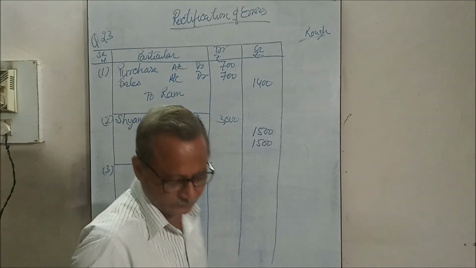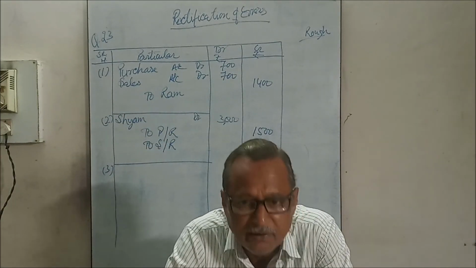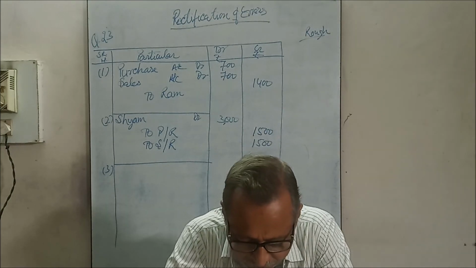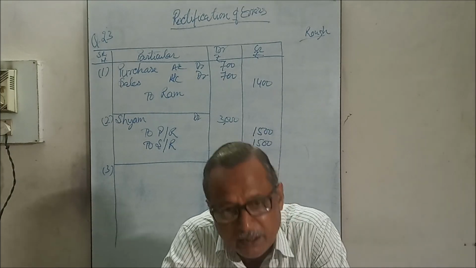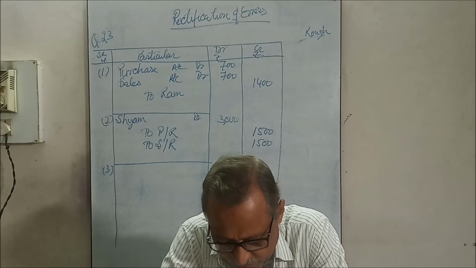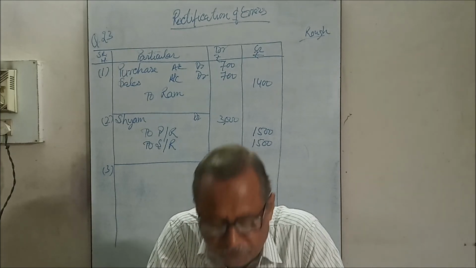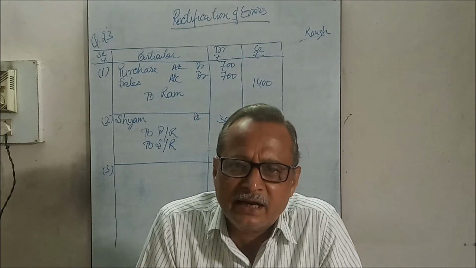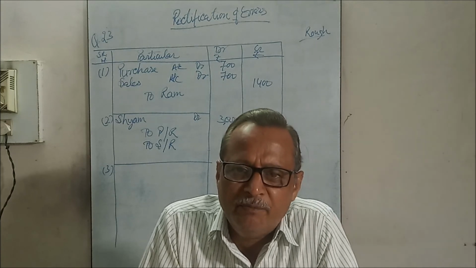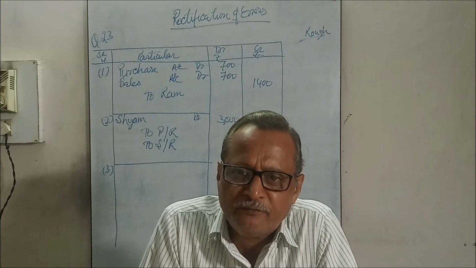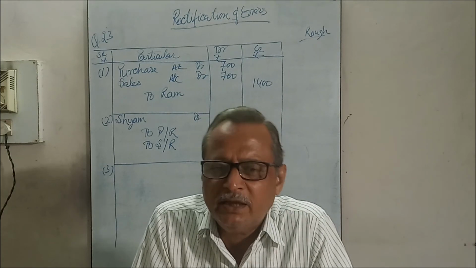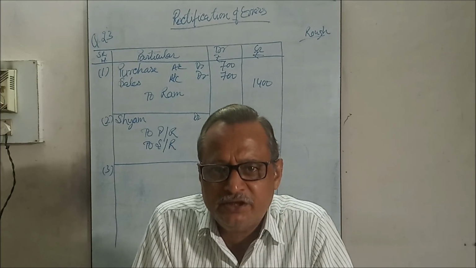Third, an item of rupees 450 relating to prepaid rent account was omitted to be brought forward. Prepaid rent account shows a debit balance. It was not brought forward when the page was changed.